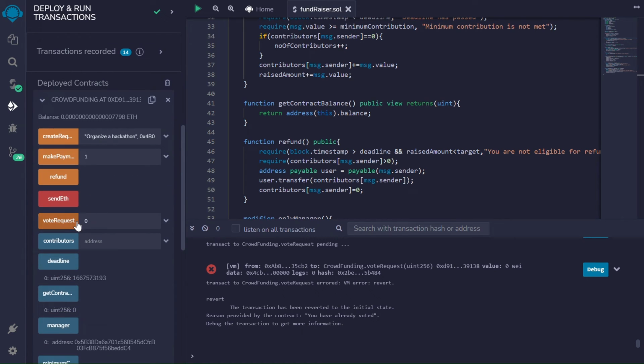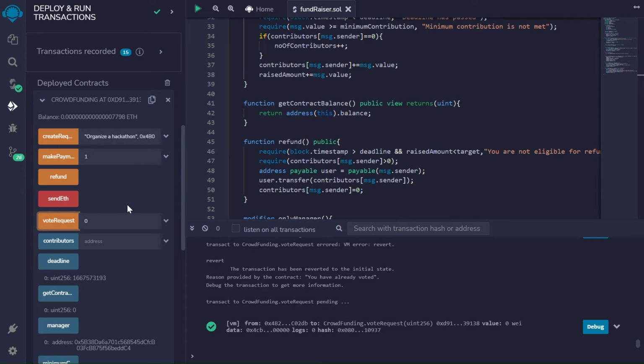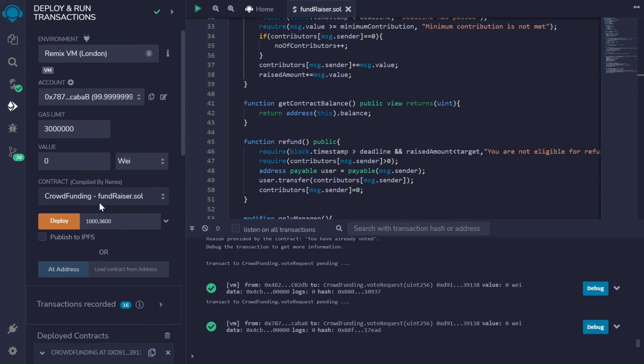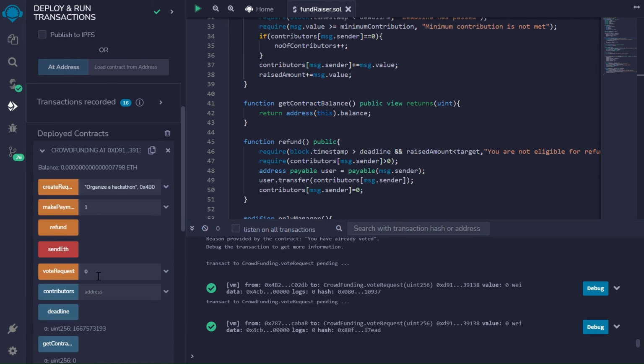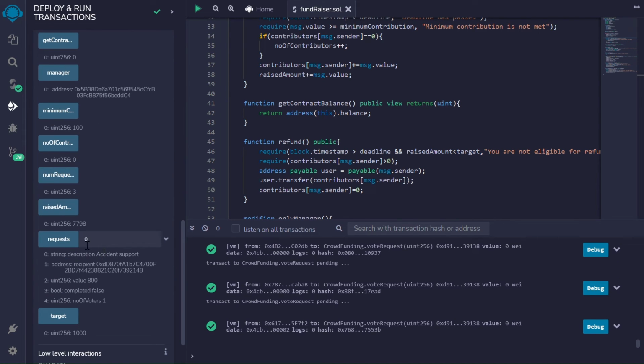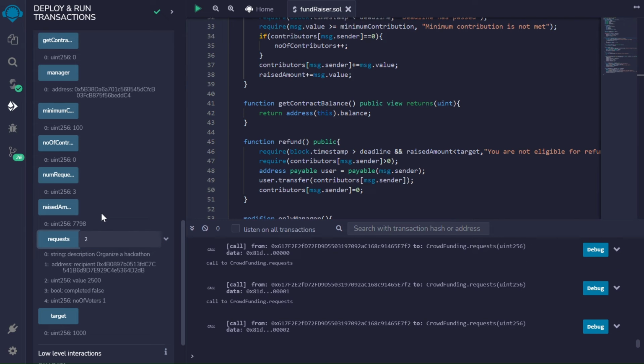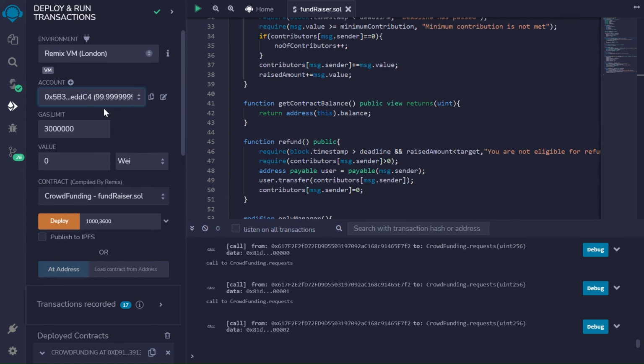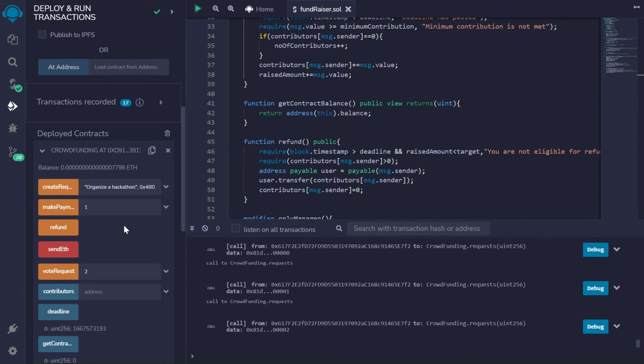One can individually raise the number of votes, because the number of votes plays a real good part in determining which request should be fulfilled. This wallet would contribute for organizing the hackathon. So we've got 0 votes for election, 3 for accident, and 1 for hackathon. Clearly more than 50% of the votes are for support for accident.